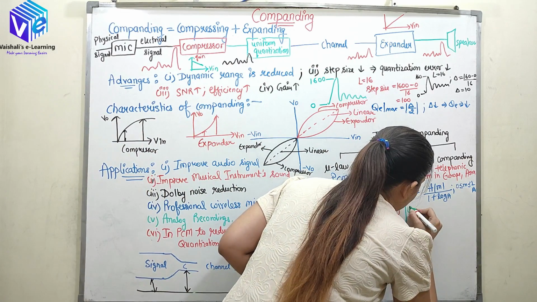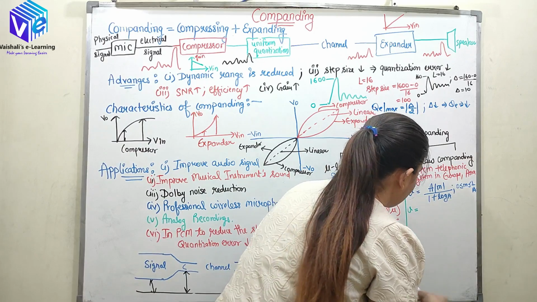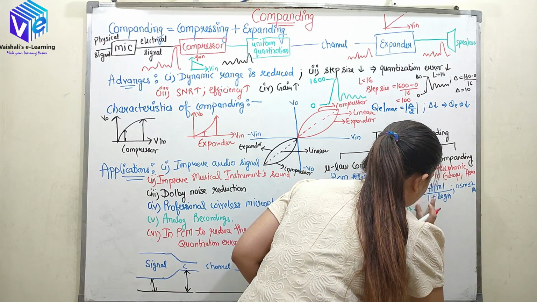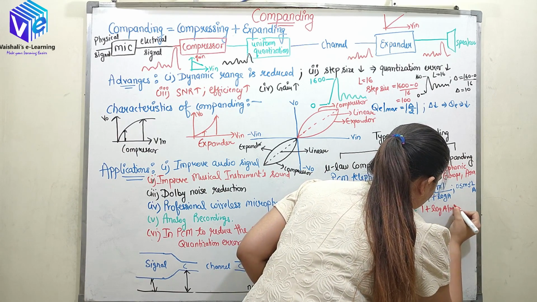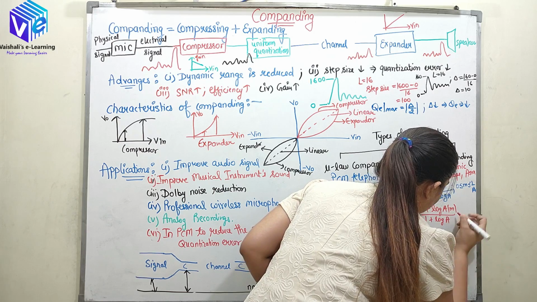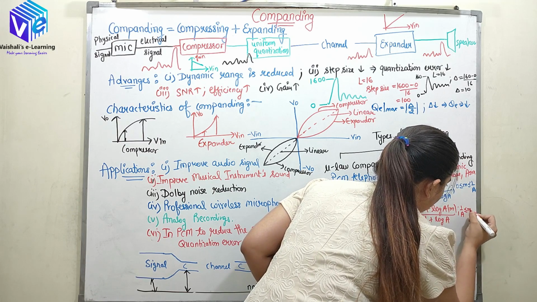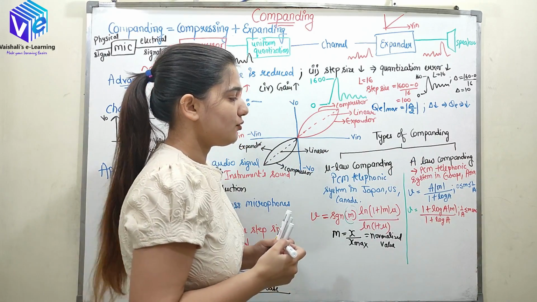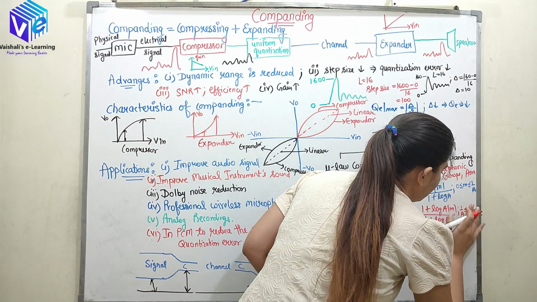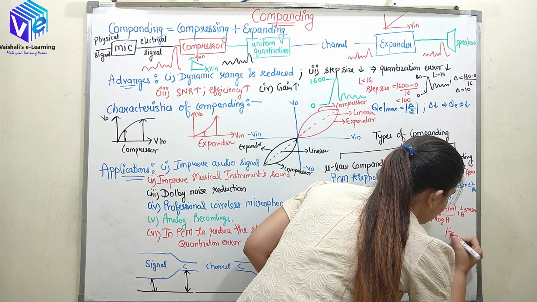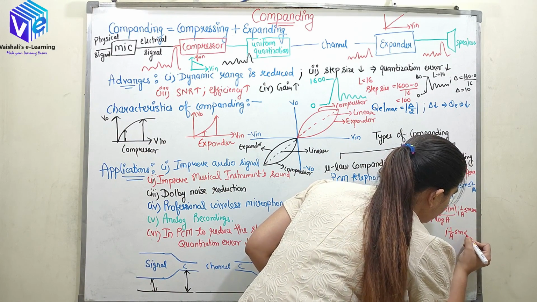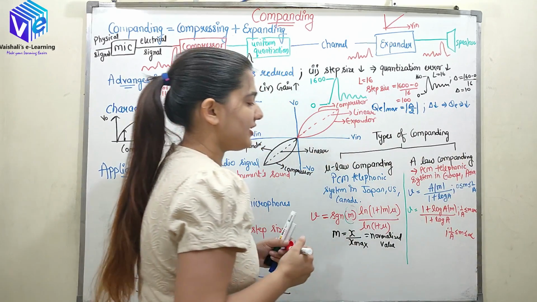So now here V is equal to, so I'll write it again here. So condition is 1 by A less than equal to M less than equal to infinity.